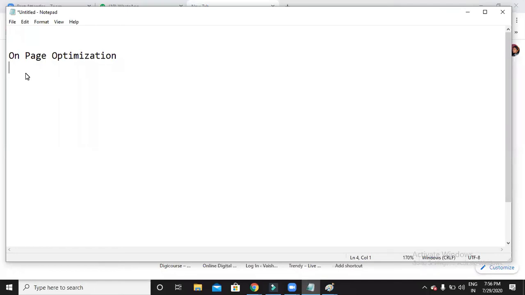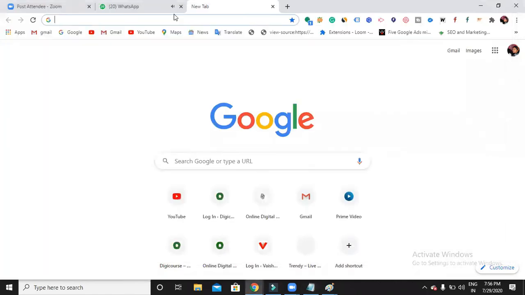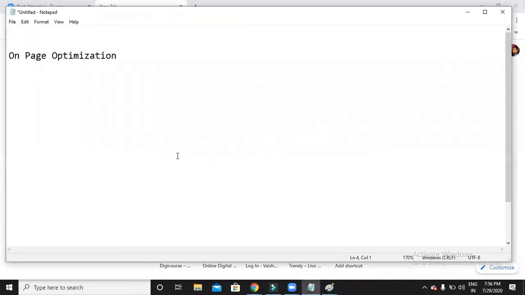On-page optimization. As we already know, Google is going to calculate the relevancy of a website and give rankings to that website, right? How is it going to calculate the relevancy? Based on these three factors: one is on-page, one more is off-page, and the third is server side. Google will calculate the percentage of these things, how well you have done them. The person who has done all these things effectively, that website is going to be on top.